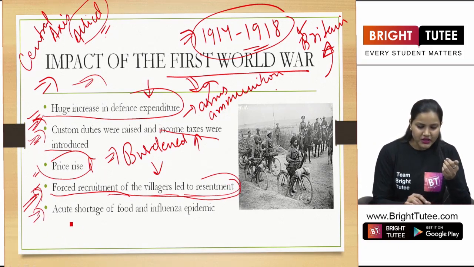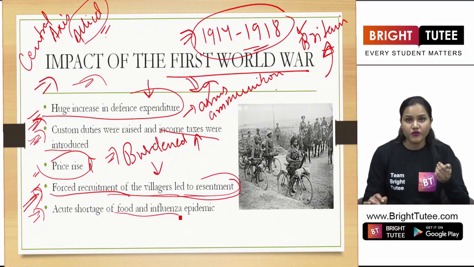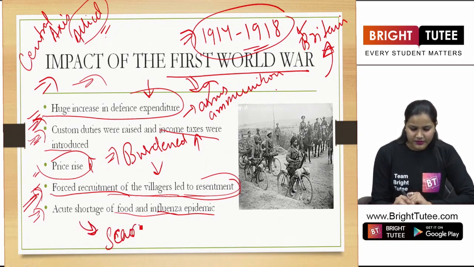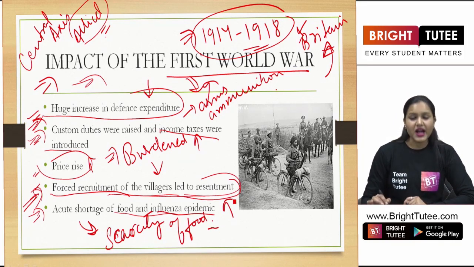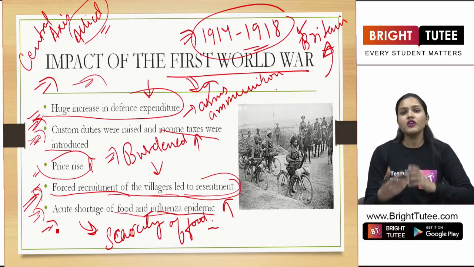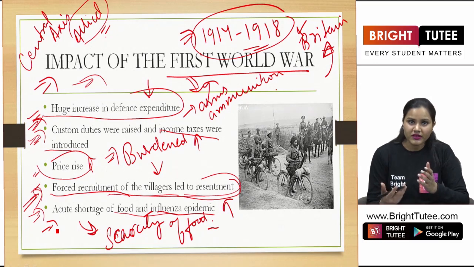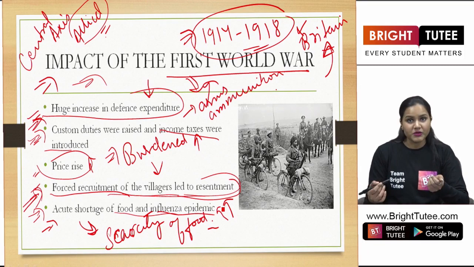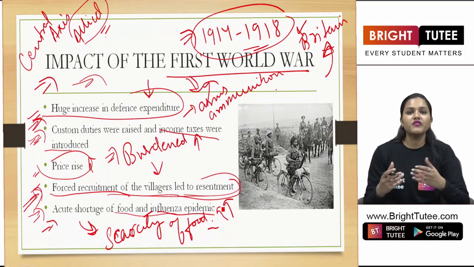And the last point here is acute shortage of food and influenza epidemic. At the same time, what are we seeing? We see that there is the scarcity of food and rise in epidemics, right? So here we are seeing that people are not able to get adequate food. So the food shortage is now leading to influenza epidemics. Diseases are now spreading around and people were suffering a lot.